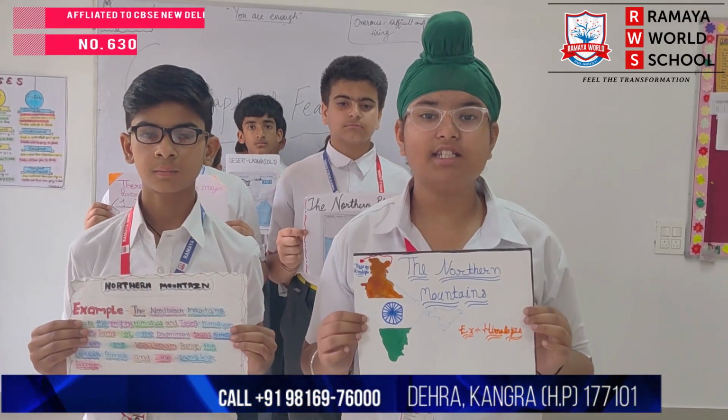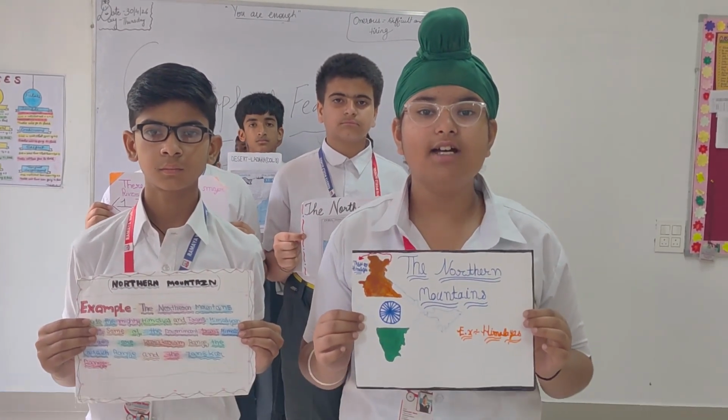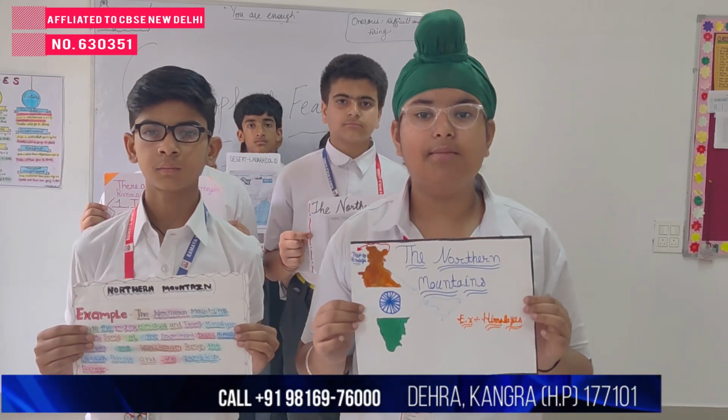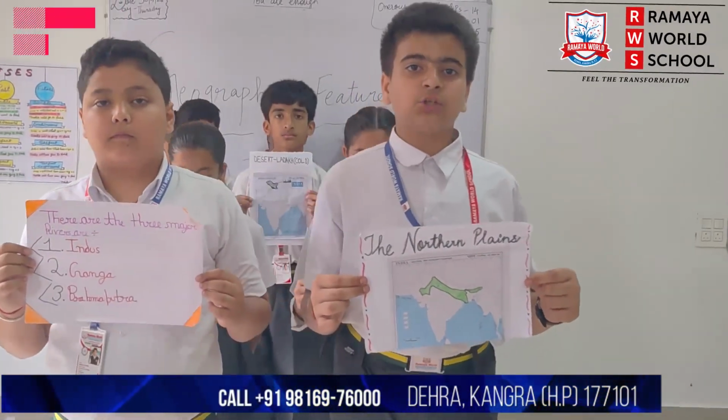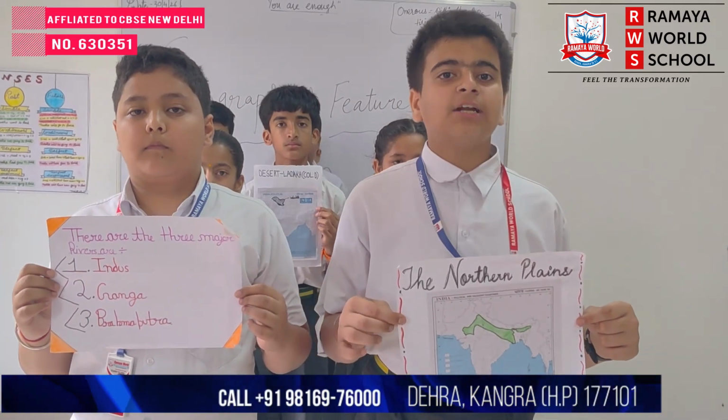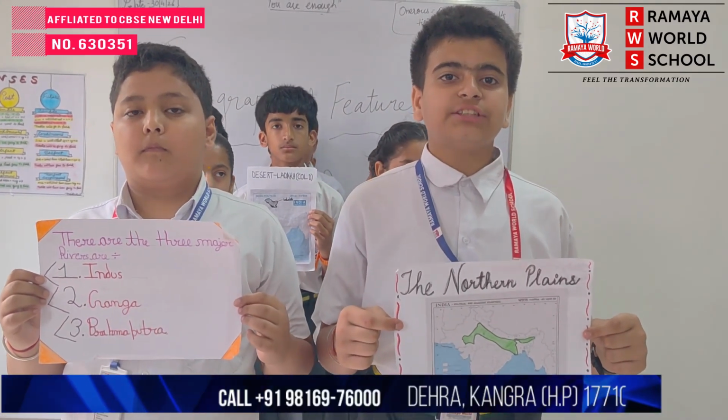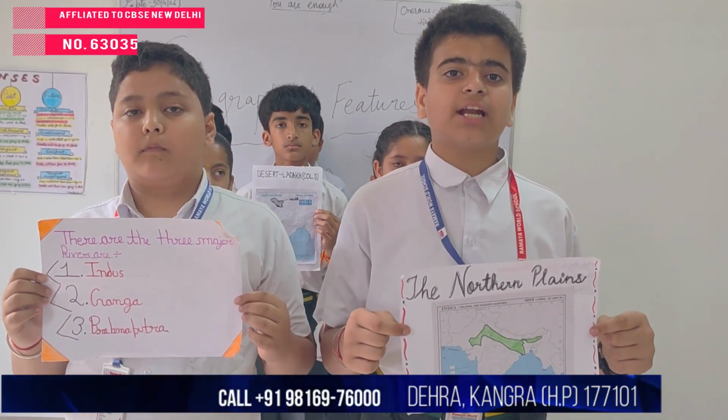The Himalayas consist of three parallel mountain ranges. First is Himadri, second is Himachal and third is Shivalik. The second physical feature of India is the Northern Plains. The Northern Plains lie to the south of the Himalayas and stretch up to 2,500 kilometers.